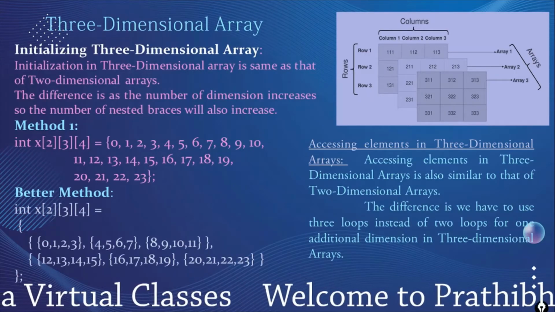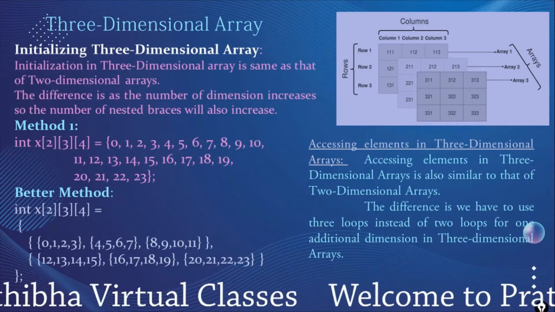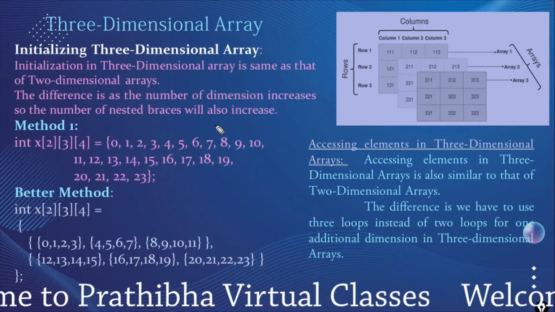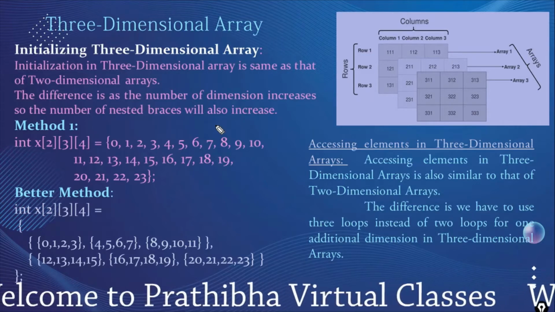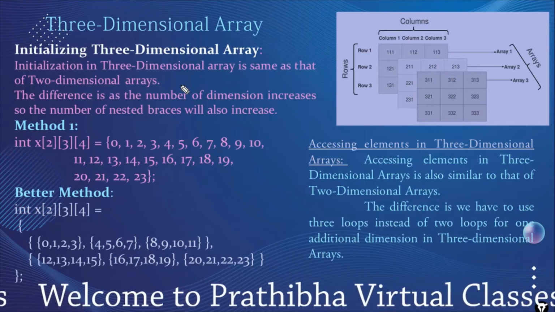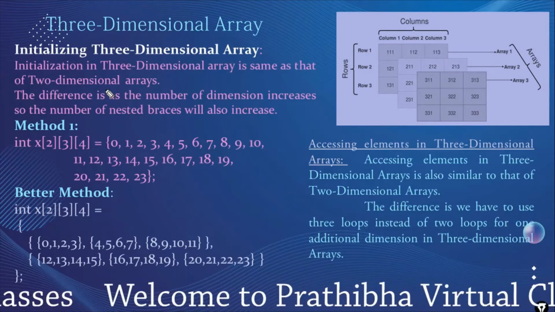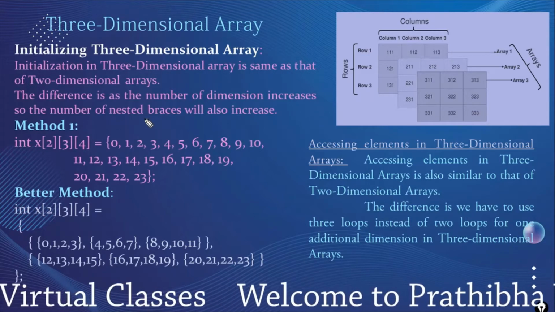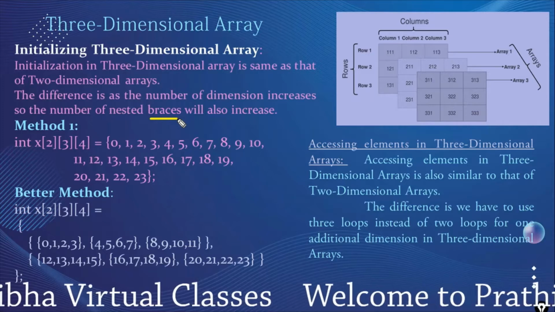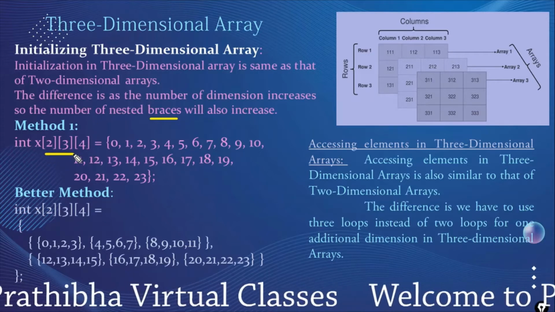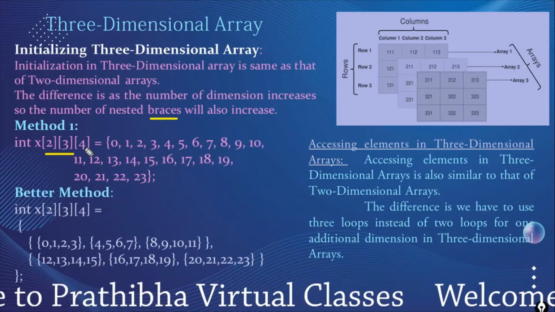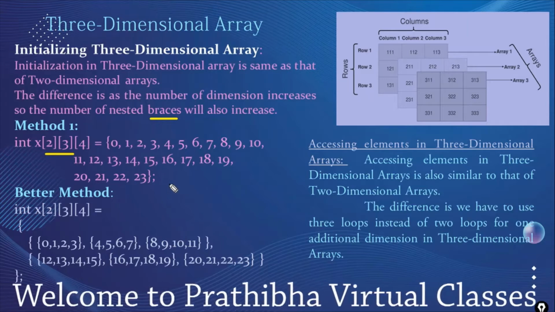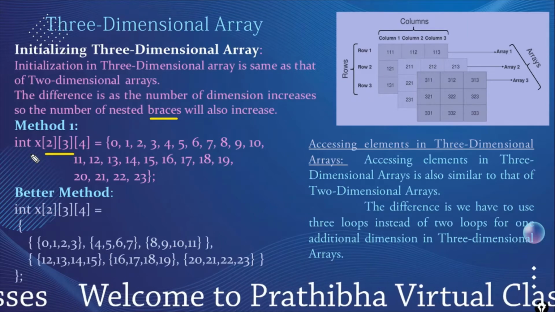Okay, and next is the three-dimensional array. Three-dimensional means it has 3 dimensions, which means 3 indices can be declared in the declaration. To initialize a three-dimensional array, which is the same as the two-dimensional, the difference is that dimensions increase, so the nested braces will also increase. For the 3 dimensions we need to specify the 3 dimensions. Here we have 2 into 3 into 4, that is 24 values to be assigned to this array X.